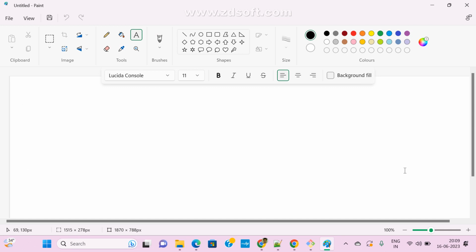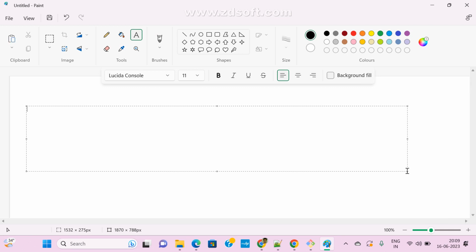In interviews, one or two people also ask what an array is and what a function is. If you want to represent a group of values in a single name, in that case we mostly go for the array concept. Now, for example, I am going to declare one variable.